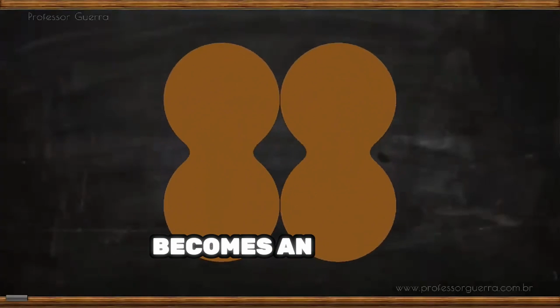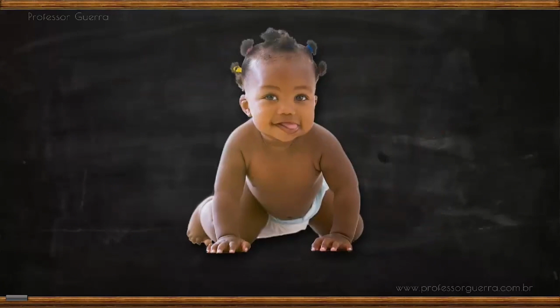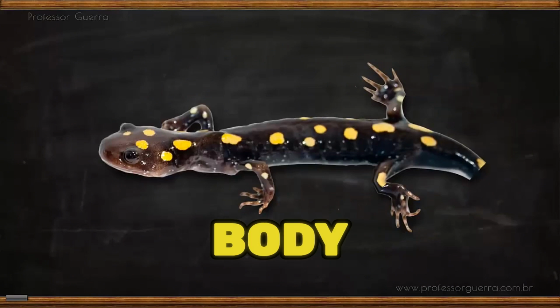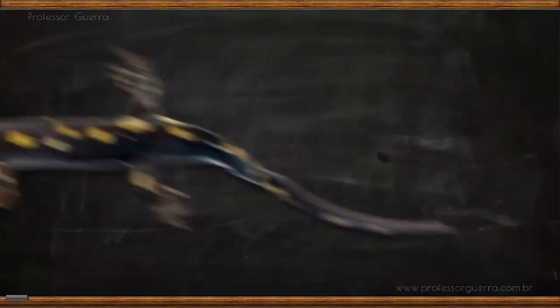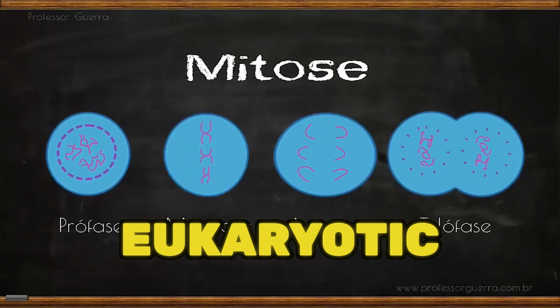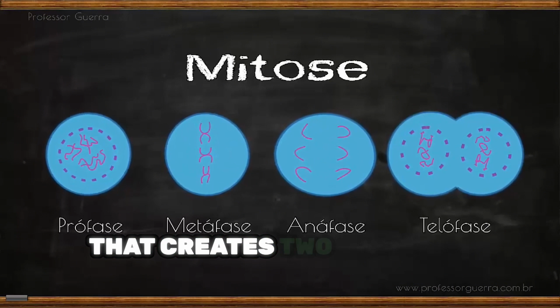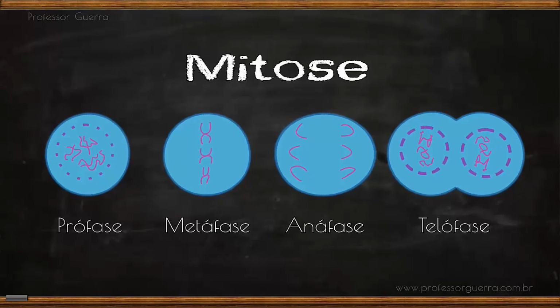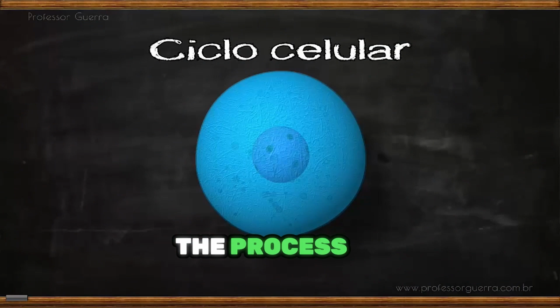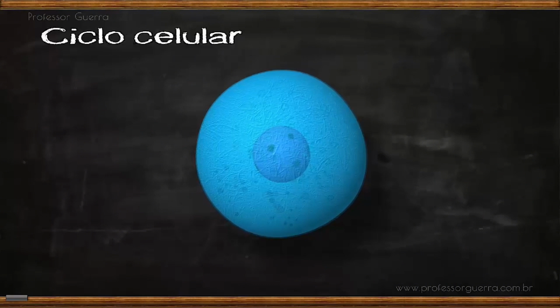Hey everyone, ever wonder how a single cell becomes an entire multicellular organism? Or how some animals can regrow lost body parts? It's all thanks to mitosis, the eukaryotic cell division that creates two identical daughter cells. This happens during the cell cycle, the process of cell growth and division.